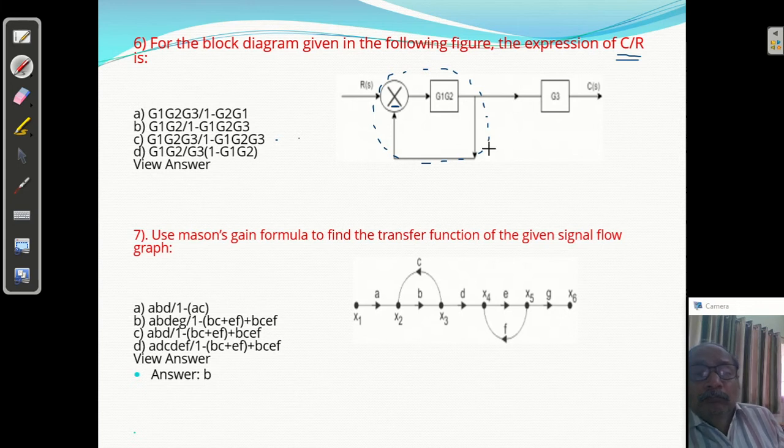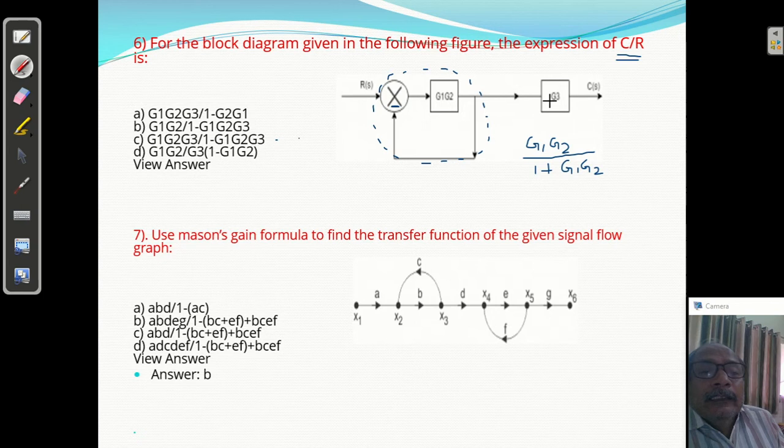So what will come? G of s is G1 G2, that is G of s upon 1 plus, for negative feedback, G of s is G1 G2, and H of s is 1. Okay, this is the closed loop control system of this feedback loop.